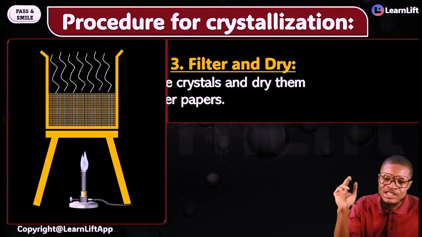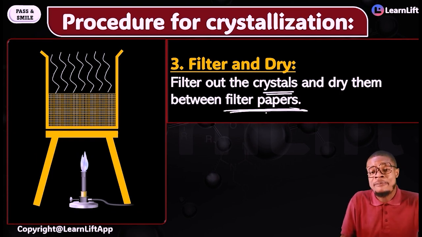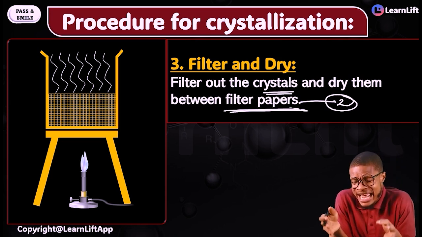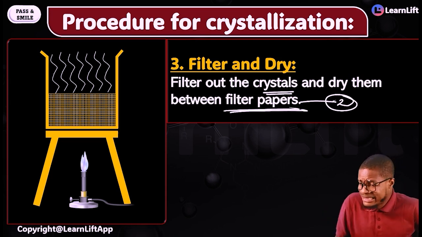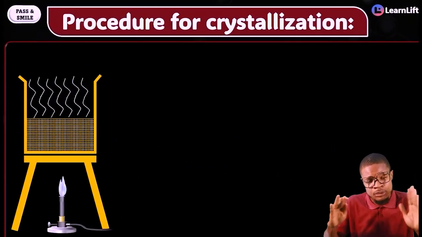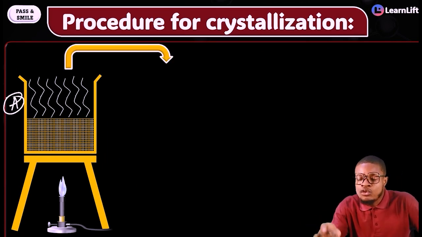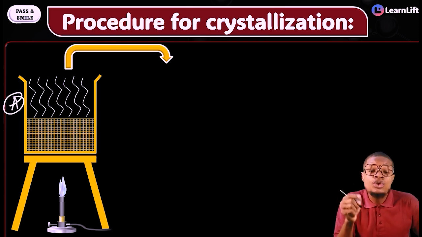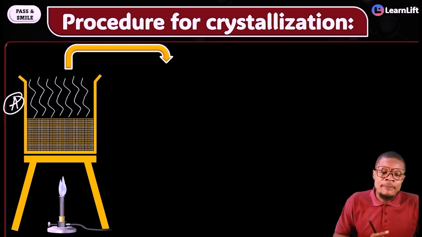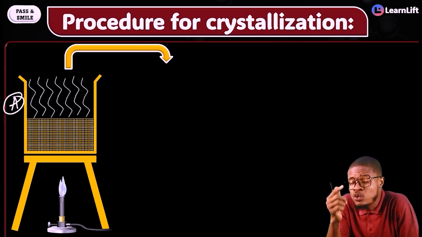How do I filter and dry? Very, very fast. Filter out the crystals and then dry them between filter paper. That means I need my filter paper. Now, how do I carry this out with the filter paper? Follow me. Let me call this step A. All of these that I've done is your step A, right? I've explained the entire procedure that takes place in step A. From step A, I'll now move to step B. In step B, you can carry out this practical yourself because it is the entire practical procedure I'm explaining for you directly. Please, for your Jamb questions, you need a deep knowledge of these practical procedures in your mind to be able to answer all the questions.